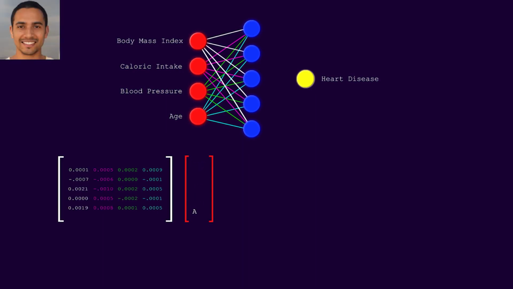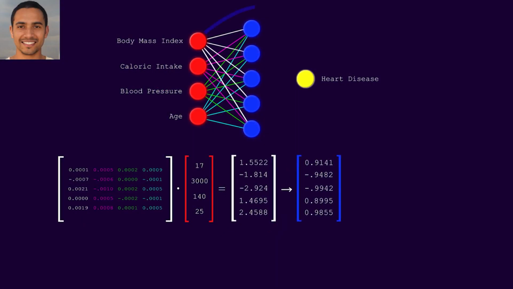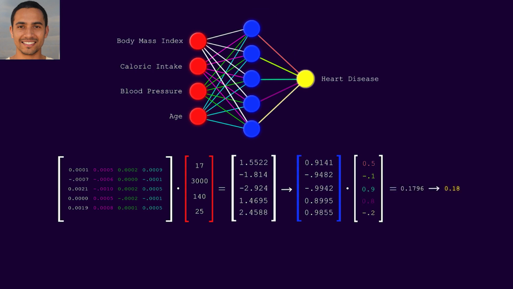Our first training data is that of Sam, a 25-year-old man with high blood pressure and heart disease. When we take the dot product of the inputs and weights and normalize the data by mapping each number to a value between 0 and 1, we get the hidden layer, which helps the neural net relate the 4-dimensional input to the 1-dimensional output. For the final output, we'll dot the hidden layer with random weights and normalize, giving us 0.18, which is not near 1.